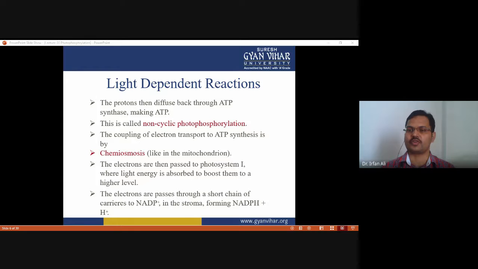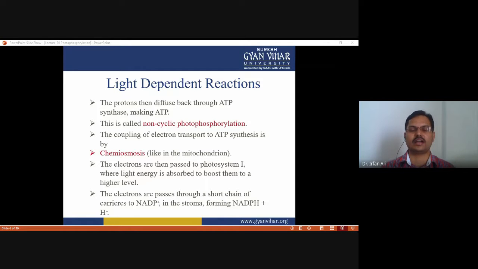to produce the proton gradient. The coupling of electron transport to ATP synthesis is chemiosmosis, like in the mitochondria. The transport of electrons through the various carriers develops a proton gradient, and the protons come back through the ATP synthase, and by the process of chemiosmosis it produces ATP.